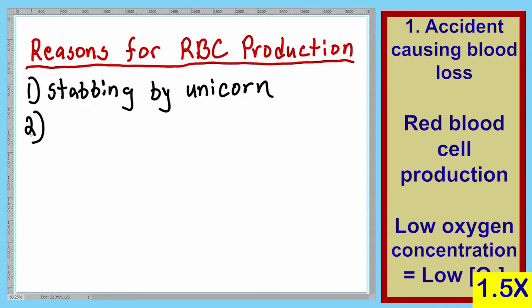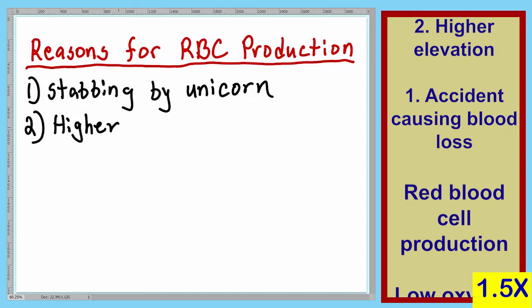Let's list another reason. Let's say you live in Livingston, Alabama, which is very close to sea level. Let's say you move to Denver, which is at a much greater elevation. At this elevation, the amount of oxygen in the atmosphere is going to be lower, and so you're going to have much less oxygen in your blood. And so for this reason, you would need to make more red blood cells. For our second reason, we'll put higher elevation.